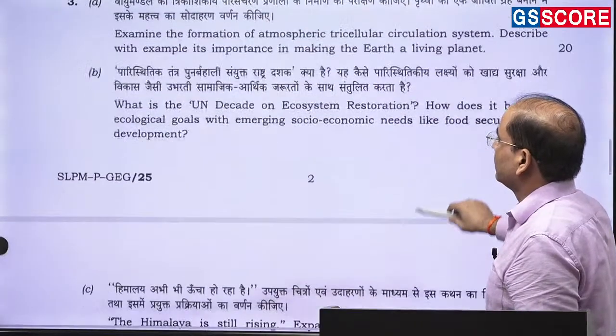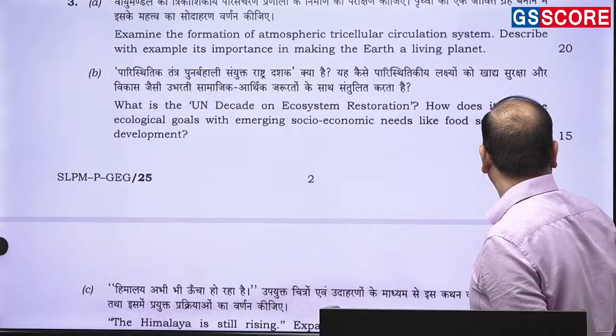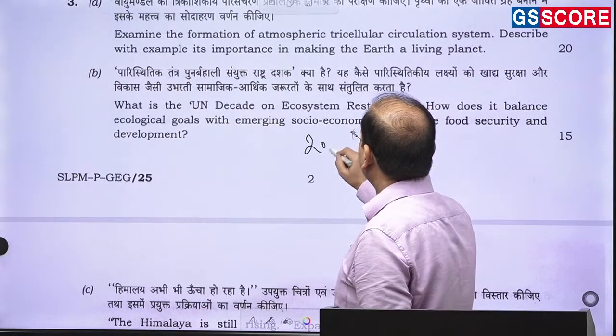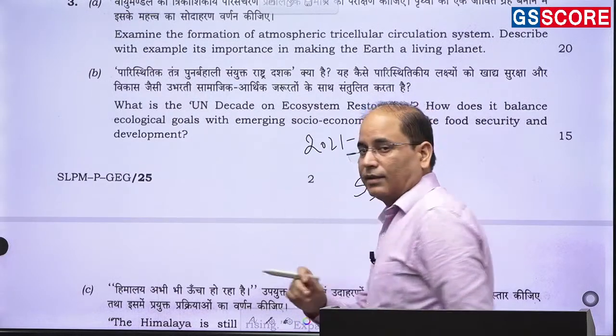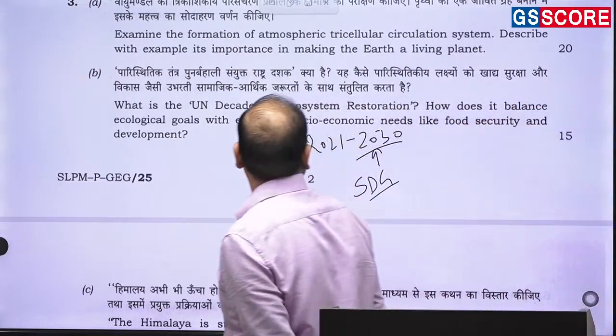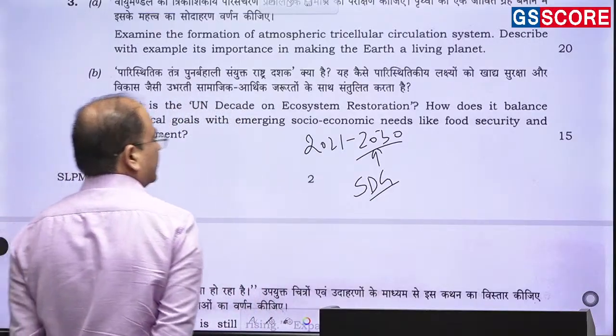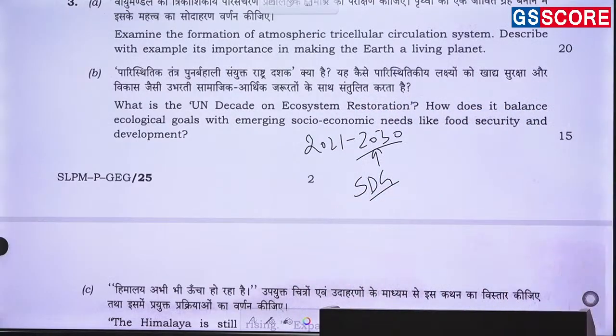तो climate का question है, what is the event decade on the ecosystem restoration? Ecosystem restoration का जो event decade है, that is 2021 to 2030. 2030 हमारा SDG का भी year है, Sustainable Development Goals का जो target year है, that is 2030. And the basic idea is that ecosystem restoration will be very much helpful. There have been many reasons for the ecosystem degradation. तो उसमें एक habitat loss है, deforestation है, pollution है.